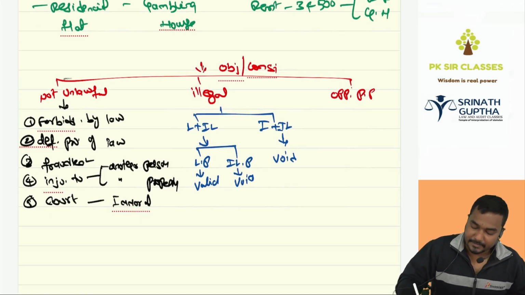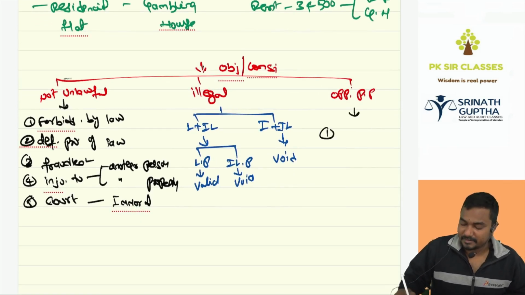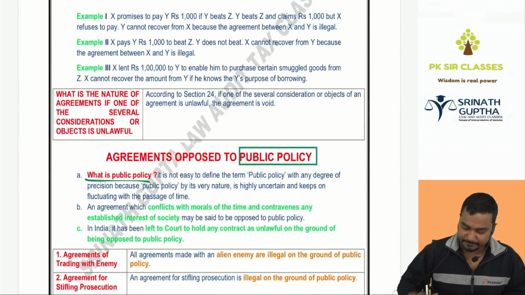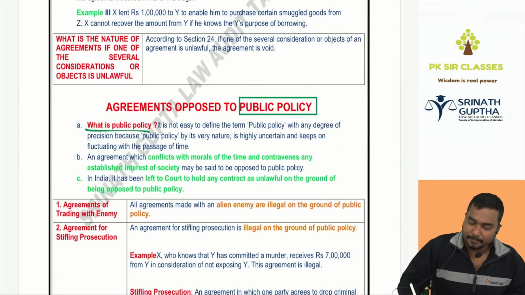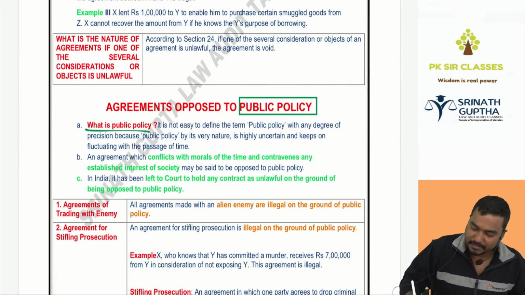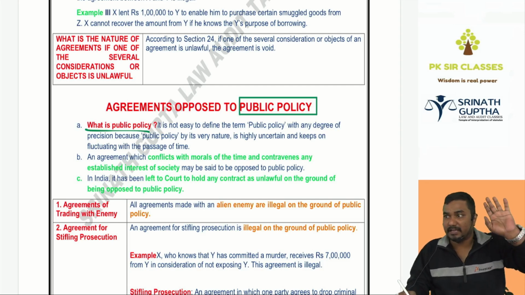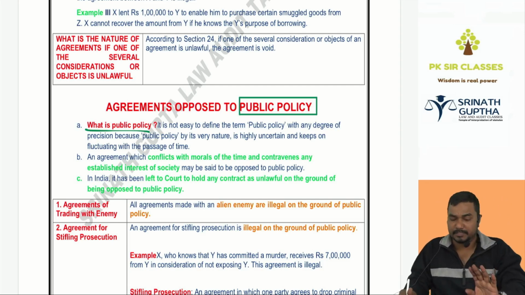And agreements opposite to public policy. We are having nearly 11 headings. How many headings? 11 headings. My first heading: what is public policy? First of all, public policy is never defined. Public policy is not defined by the Indian Contract Act. Any policy opposite to society, inconvenient to society, is opposite to public policy.